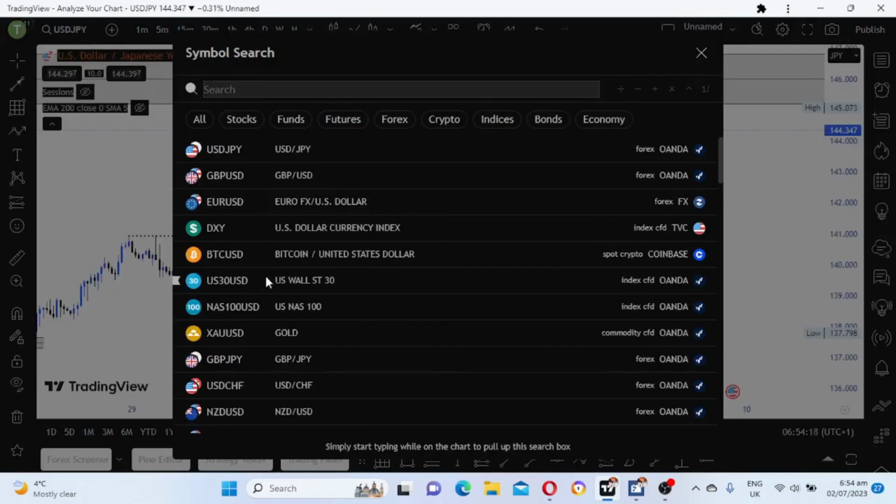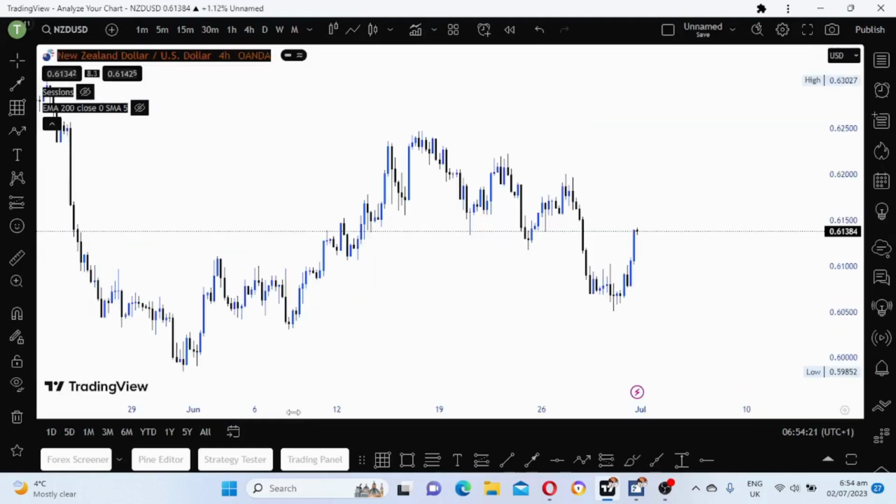So now let's look at NZDUSD. NZDUSD, there's a clear setup there.